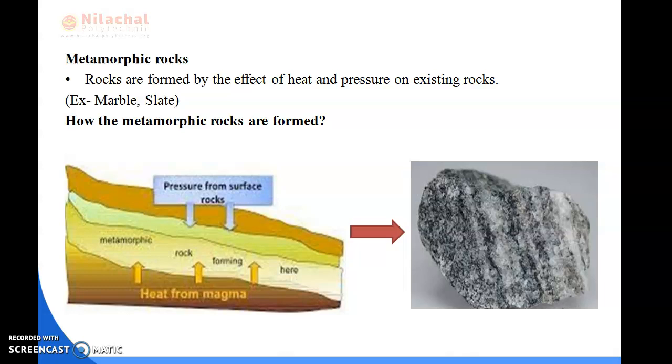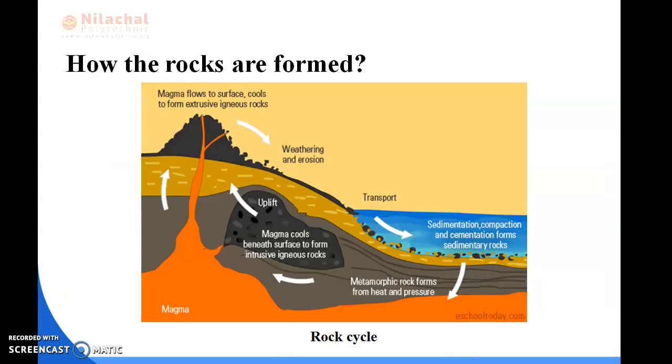Next are metamorphic rocks. Metamorphic rocks are formed by the effect of heat and pressure on existing rocks. Here you can see an example of metamorphic rocks, which are mainly formed by the heating of magma. The heat from the magma forms the metamorphic rocks here. For example, marble and slate are metamorphic rocks.